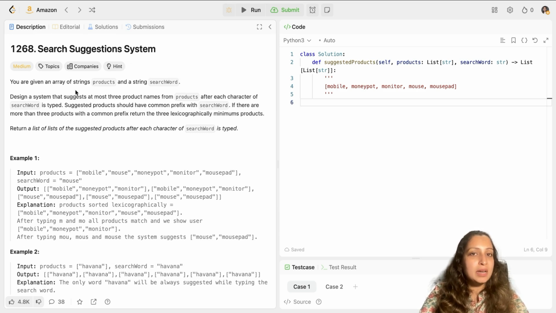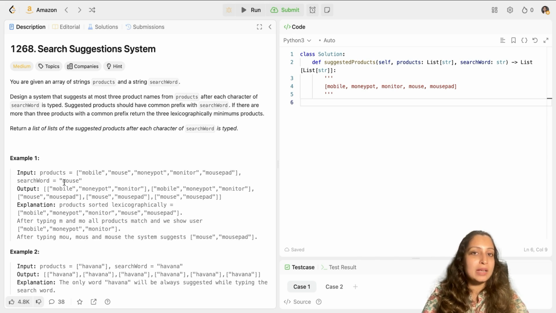You have been given an array of strings, products, as shown here in example 1, such as mobile, mouse, moneypot, monitor, mousepad. And you have also been given a string searchWord, such as mouse here. It could be any word out of these or something different. What you have to do is return the top 3 matching results every time a character is input during typing of the search word.